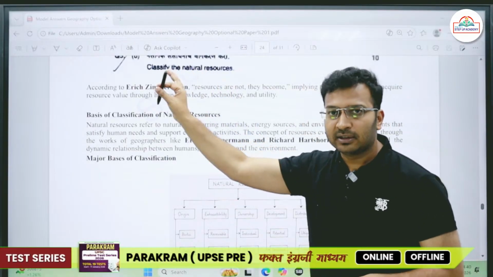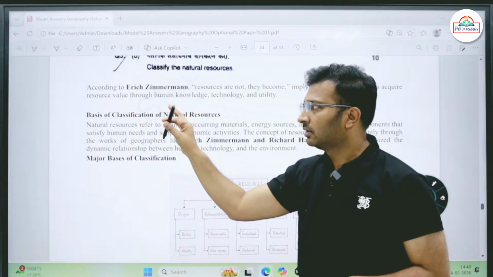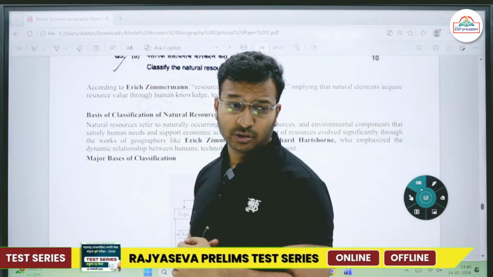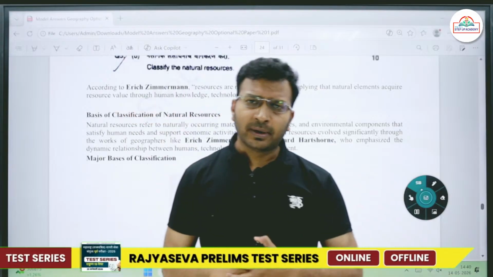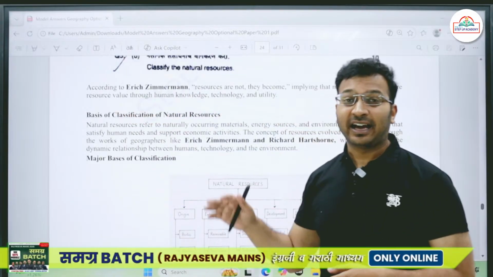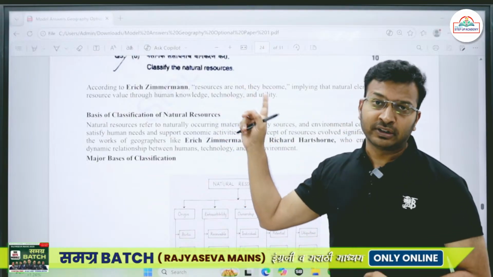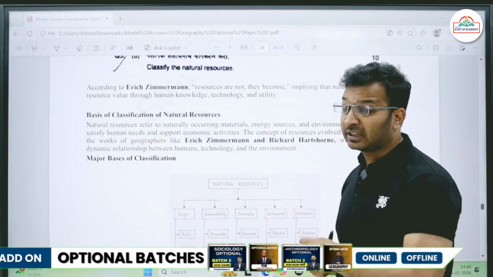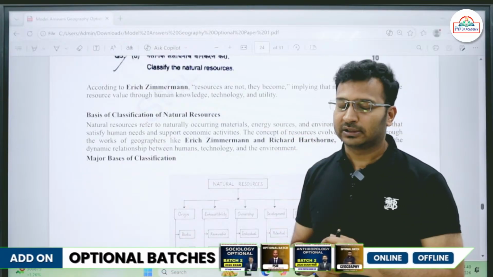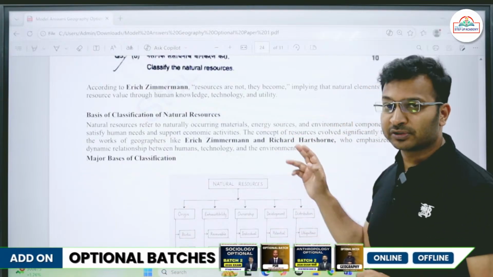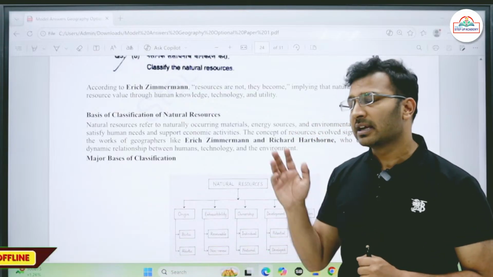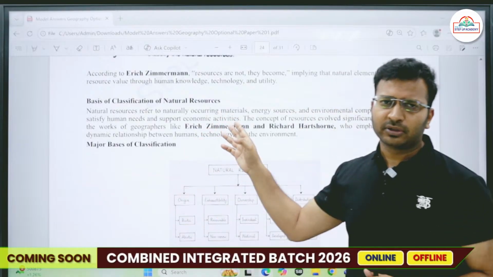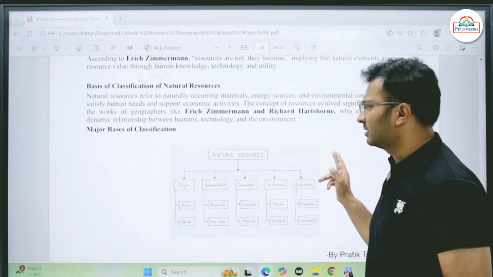So write something definition based, that is given by a geographer. Usually you won't find such geographers' names within your regular notes. But I ensure in my classes that I relate all these with the geographer's name, because I have developed this habit since long, that there should be some geographer's name. And I also ensure that the notes that I provide you in my classes have these names. So the basis of classification: there are natural resources and there are some man-made resources as well.